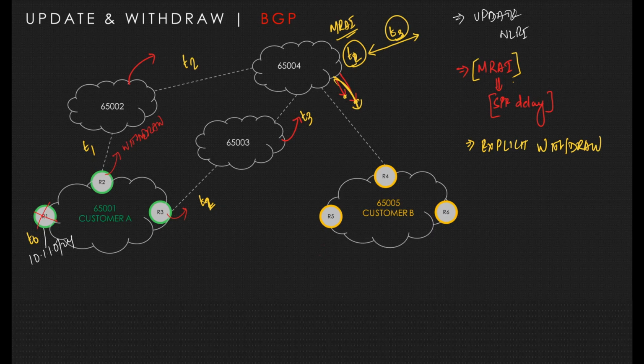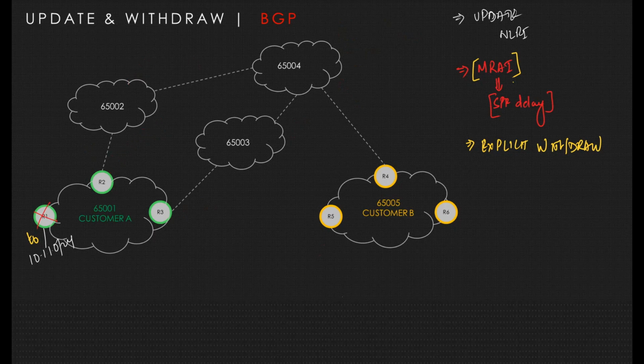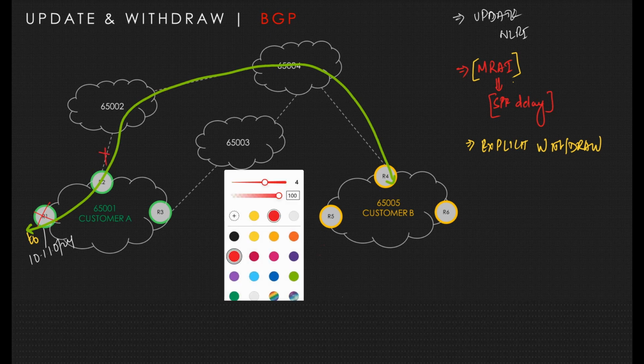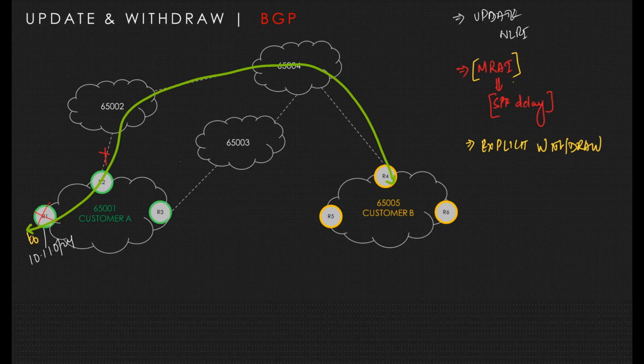Okay. So what happens, for example, when a route has been advertised, and based on this route advertisement, this is the best path for customer B to reach customer A. And in between, this path goes down. We already sent an update message to R3, to 65003, and 65003 to 65004. 65004 ran the best path algorithm and found this green path.